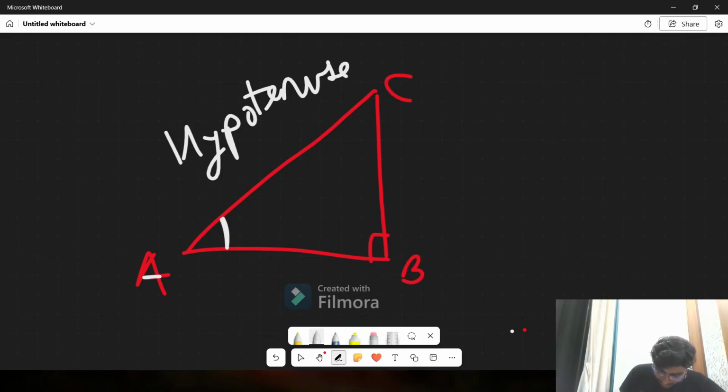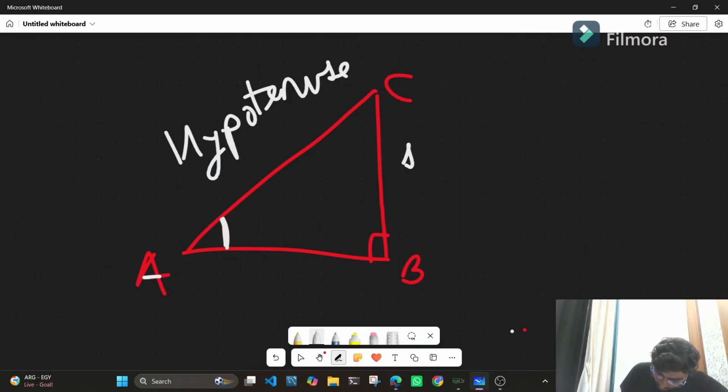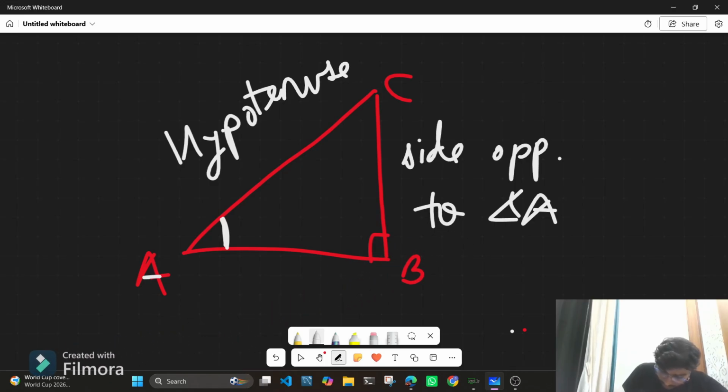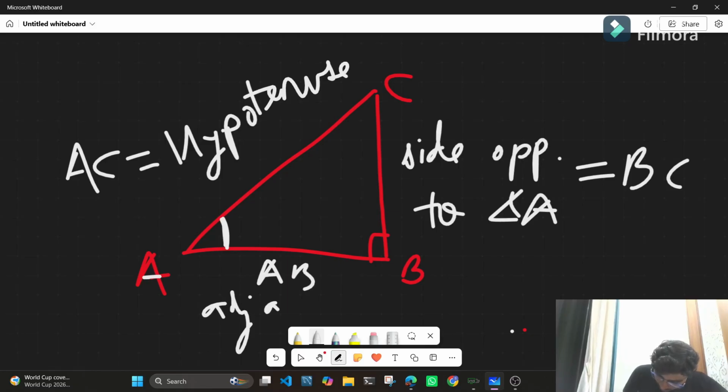Now we are concerned with angle A. This is the side that is opposite to angle A. AC is the hypotenuse and BC is the side opposite to angle A. And side AB is the adjacent side.